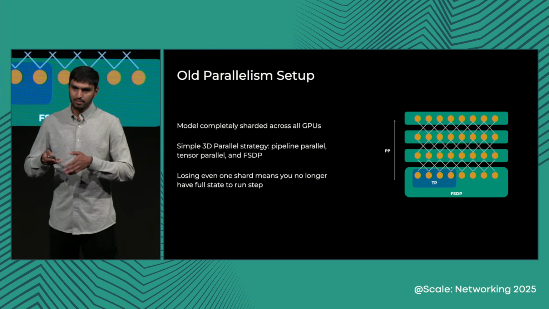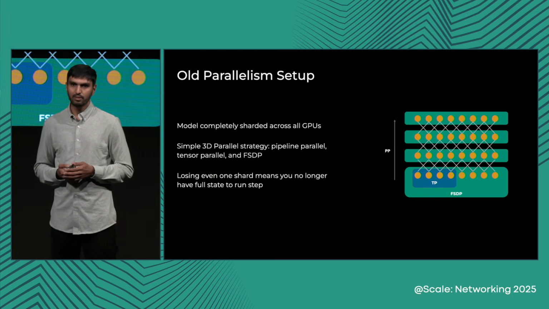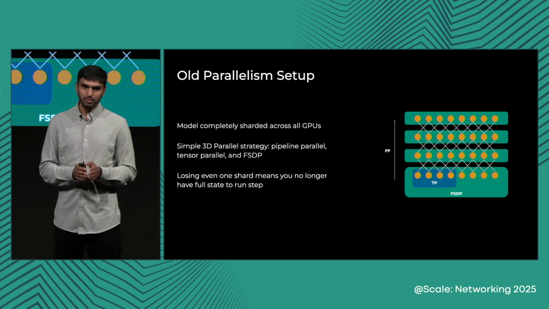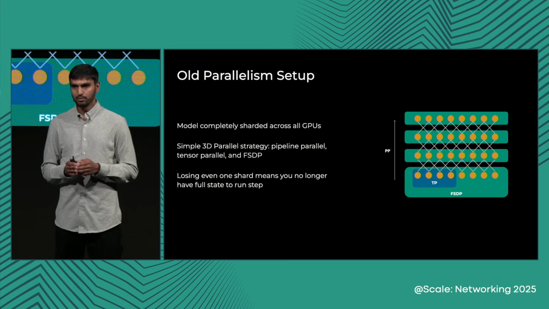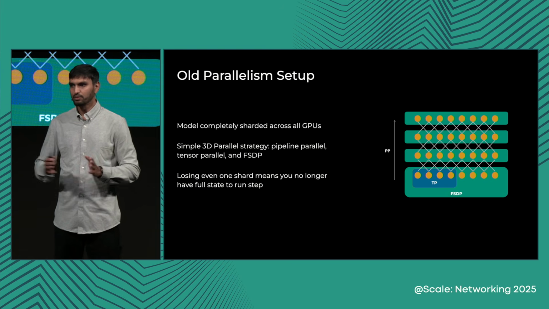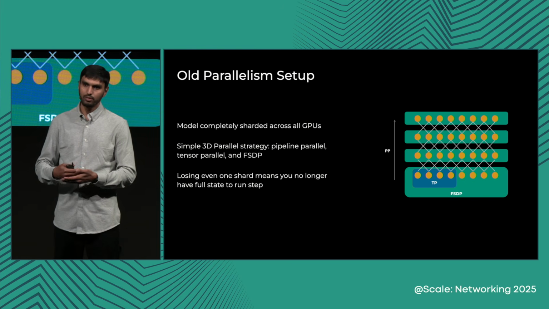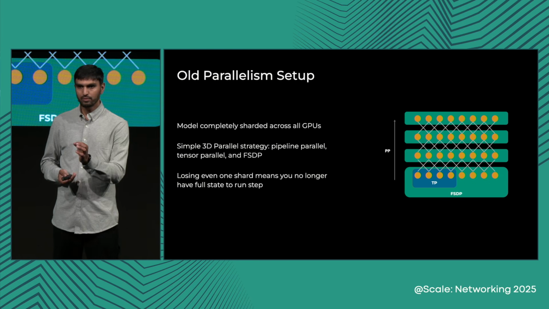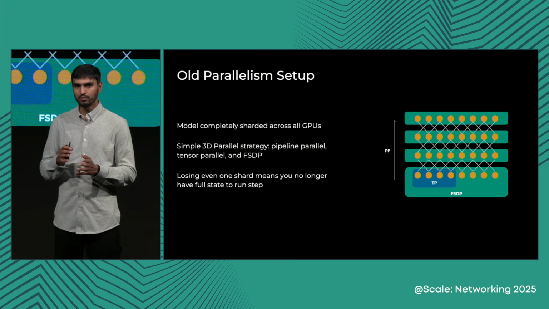Before we dig into the details of what fault-tolerant training looks like, let us understand the parallelism aspects. A model cannot fit on one GPU, so it needs to be sharded across the GPUs, and it often follows a simple 3D parallel strategy: you do PP splits and TP splits and use FSDP, through which you completely shard your model parameters across all the GPUs that are part of the training job. Now, even if you lose one single GPU, you lose some part of your model, so you don't have the full model in order to run a step.